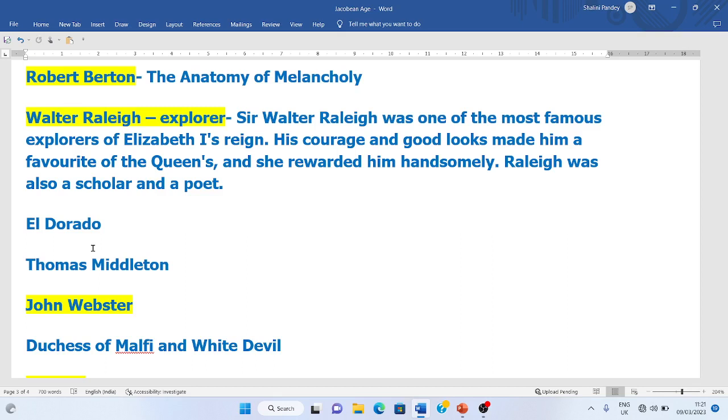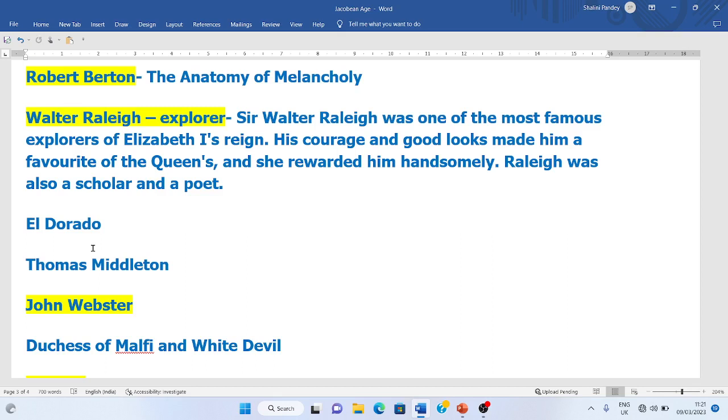Now I am going to tell you a very interesting story. Once Sir Walter Raleigh went on an exploration journey, and when he came back from that mission, King James I imprisoned him and killed him in the Tower of London.